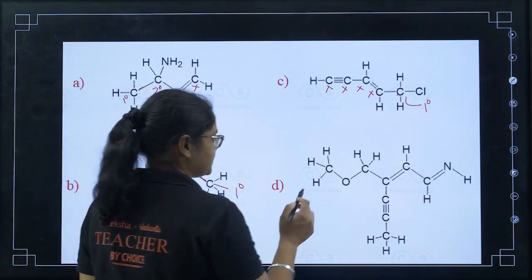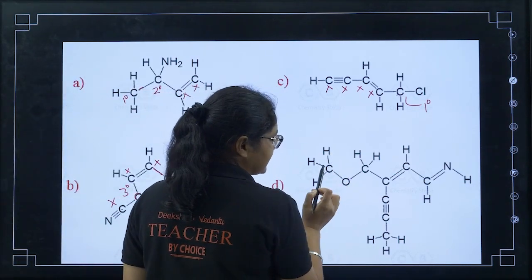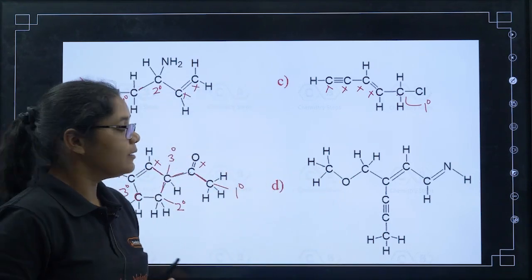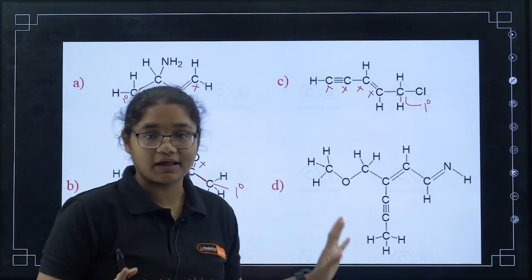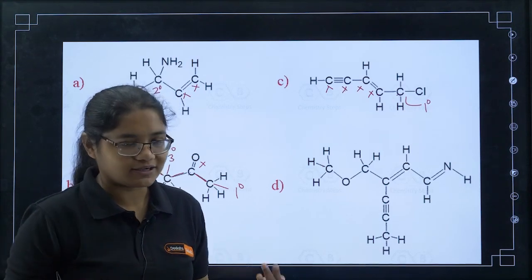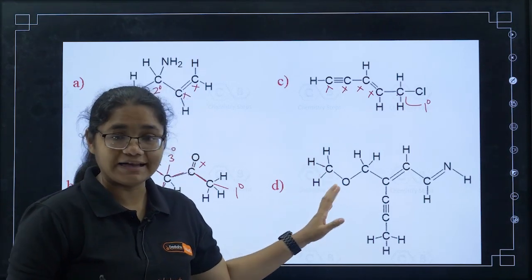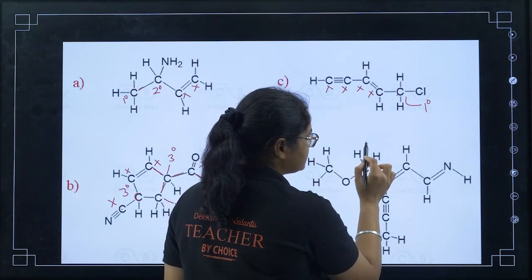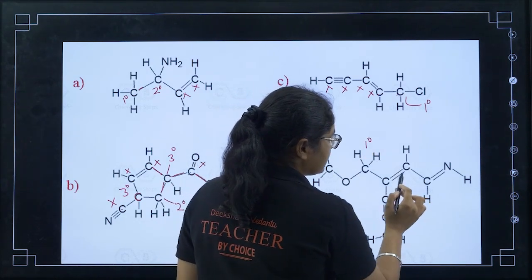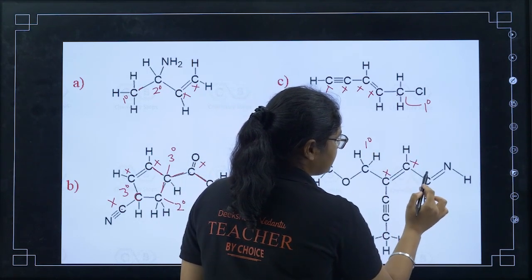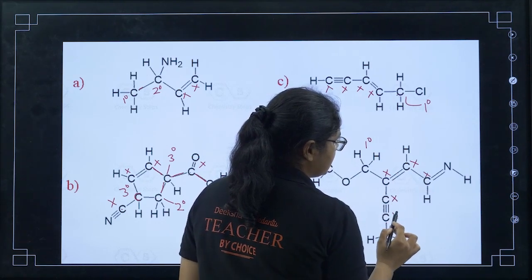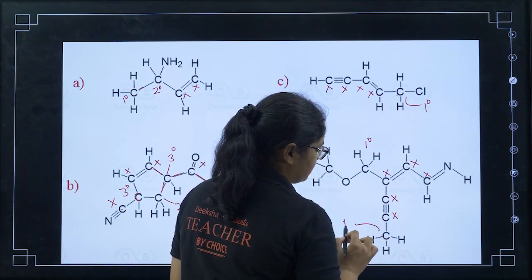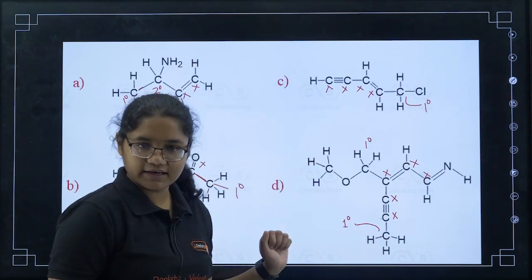Here there is a very special example of methyl, like CH3O. So here you see this is an sp3 hybridized carbon, but it is not attached to any other carbon. So primary, secondary, tertiary and quaternary does not apply to this particular carbon. Now coming here, it is attached to only 1 carbon, so it is definitely primary. The others are not sp3. Here also it is attached to only 1 carbon, so this is also primary. I hope this is clear.